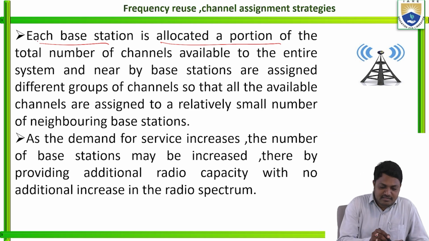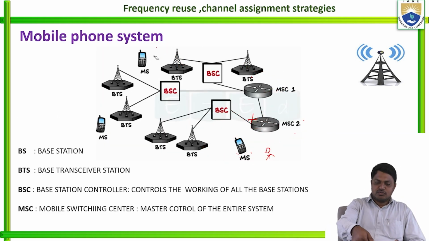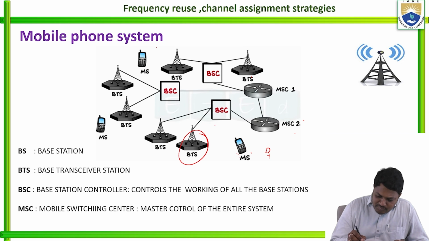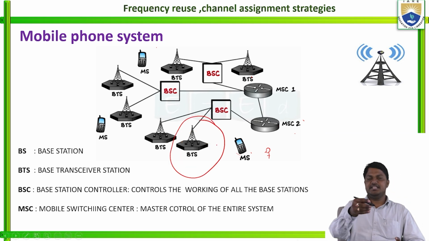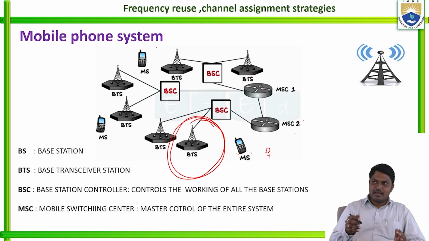In the previous image, each base station is connected to a number of channels. For example, this is the base station system, the base transceiver station. The base transceiver station is also called the base station. For example, this is the entire coverage area of this base station, the radius of this base station. The total number of available channels are assigned to this base station only.